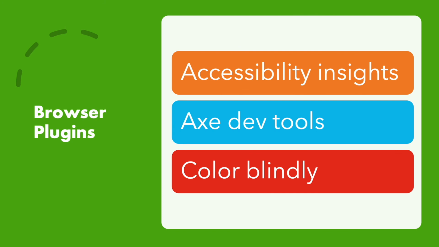Finally, I will talk about some browser plugins which will help you to find all the accessibility issues on your website. For example, Accessibility Insights, axe DevTools, and Colorblindly. You can download all of these in Chrome browser.